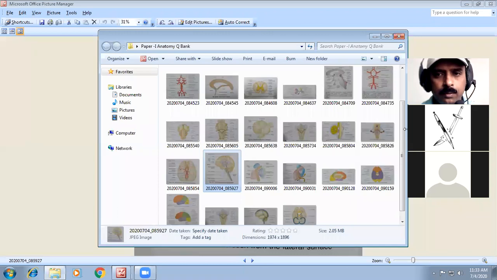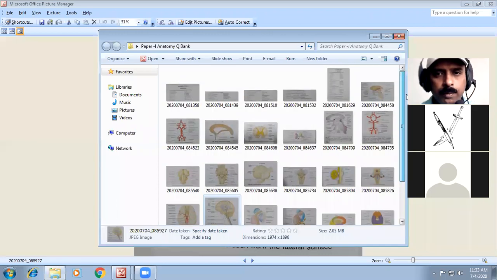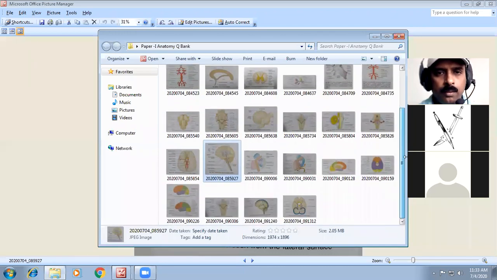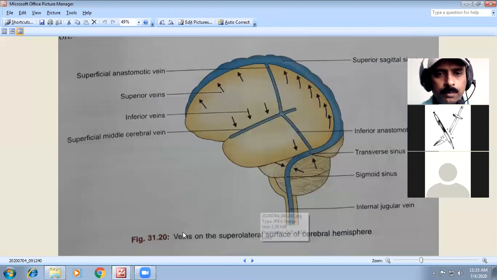Then there is one more very important point to remember: the venous sinuses of the brain. This question is asked for 5 marks.